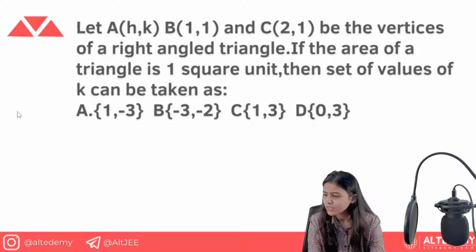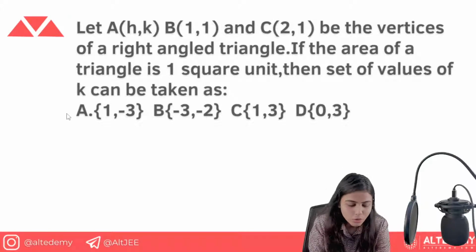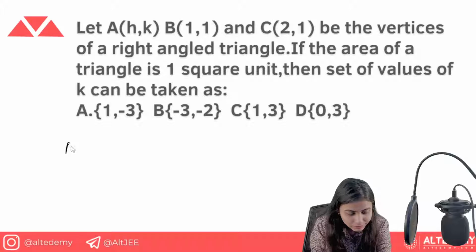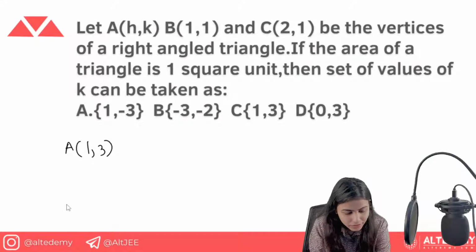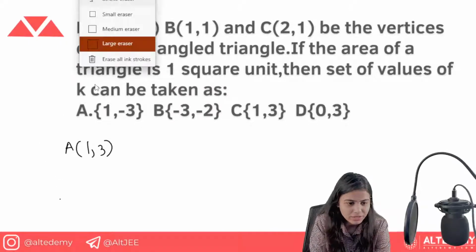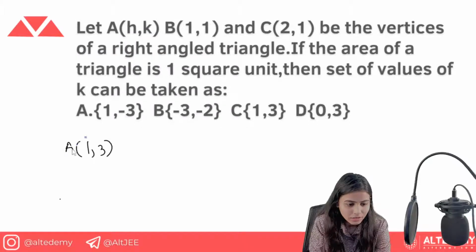Now we have this point, that is A(h, k), B(1, 1). So I will draw the diagram, that is A(1, 3), B. Firstly I have to change the color of the pen. Let's just take the green blue pen.